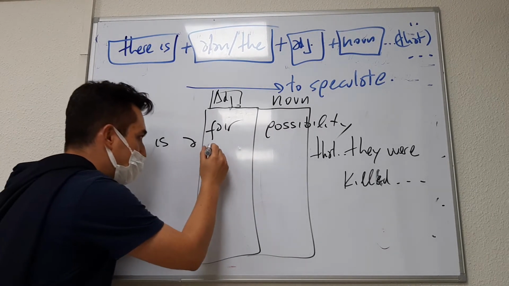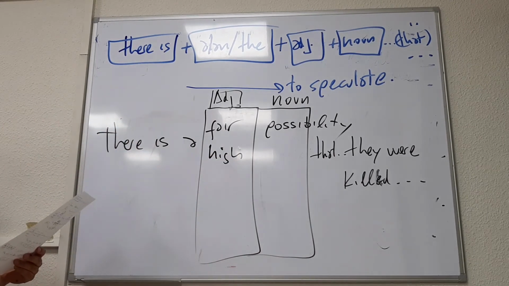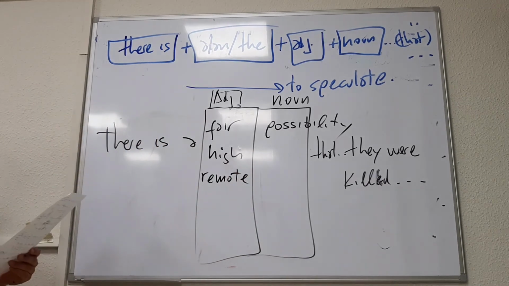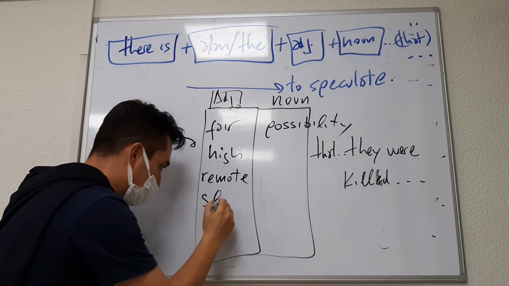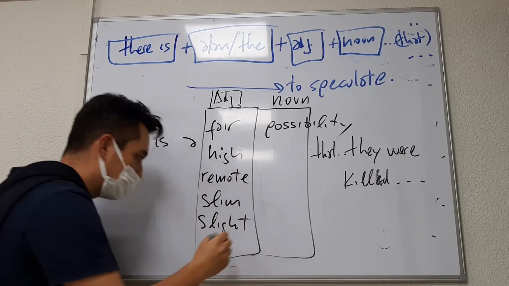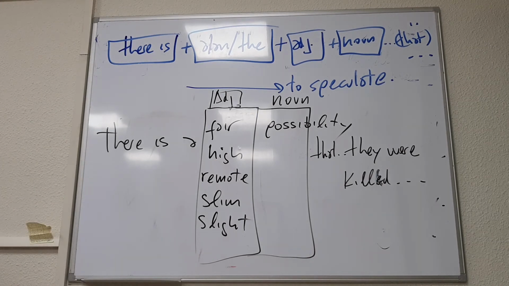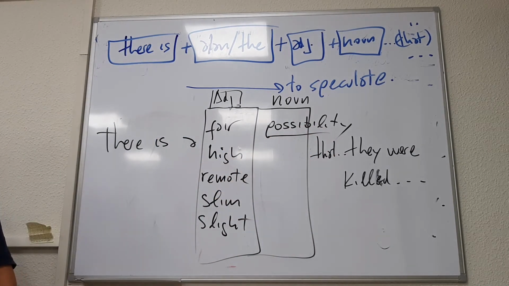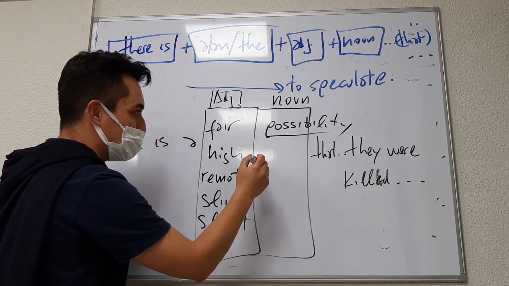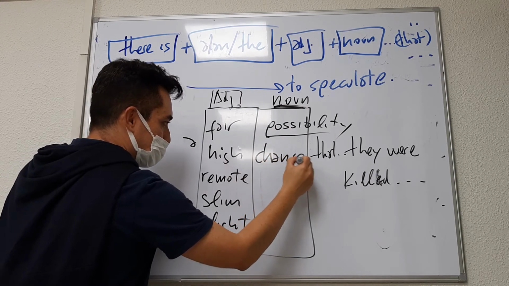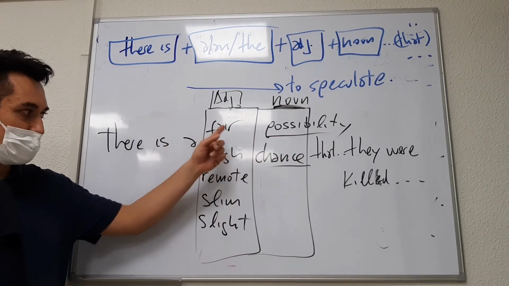There is a high possibility that they were killed. There is a remote possibility that they were killed. There is a slim possibility that they were killed. There is a slight possibility that they were killed. So different adjectives in order to express different degrees of possibility. Can you give me a synonym for possibility in English? Chance. There is a fair possibility, a fair chance.